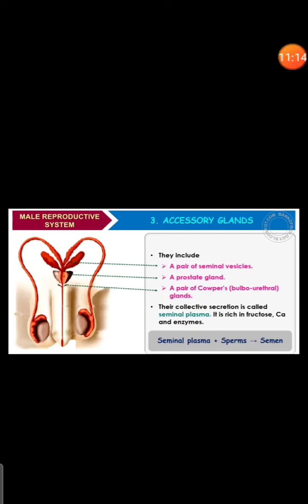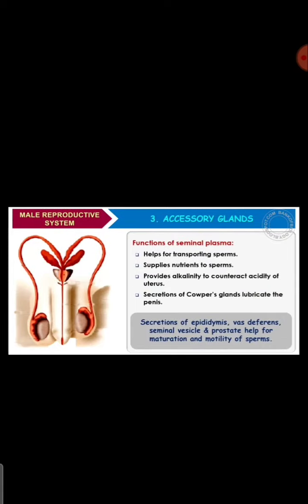Okay, so whatever ducts and glands we have seen, all together they act to form the semen, right? Then we'll move to what are the functions of seminal plasma. Seminal plasma helps in transporting the sperms, it supplies nutrients to the sperms, and it provides alkalinity to counteract the acidity of the uterus.